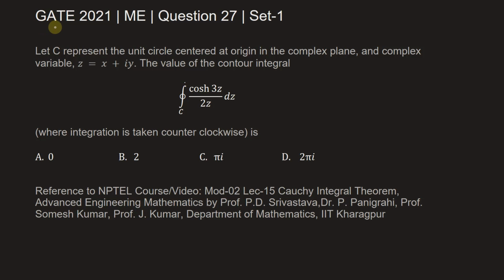This problem is from GATE 2021 Mechanical Engineering of Set 1. The question is, let C represent the unit circle centered at origin in the complex plane and complex variable is z is equal to x plus iota y. The value of contour integral on path C cos hyperbolic 3z divided by 2z into dz, where integration is taken counterclockwise direction.